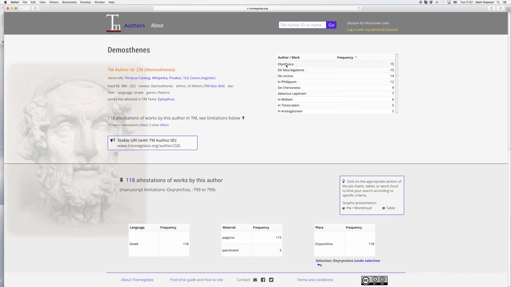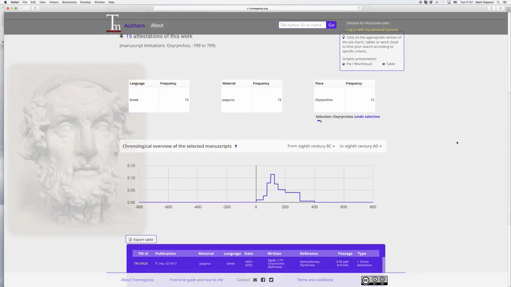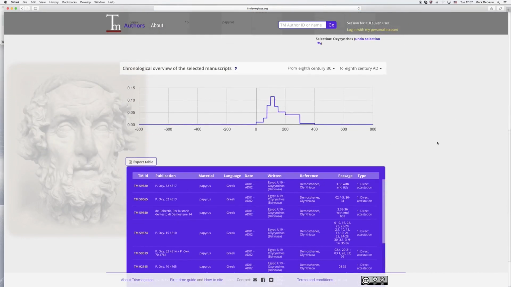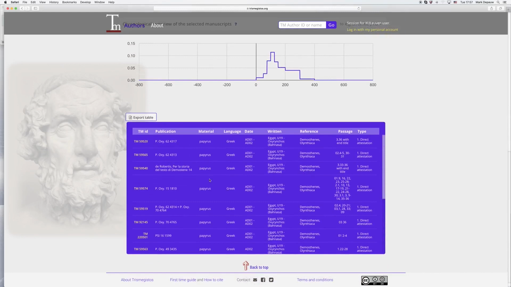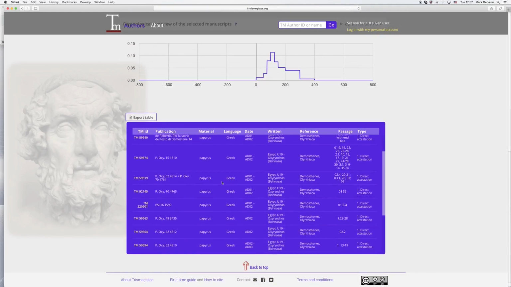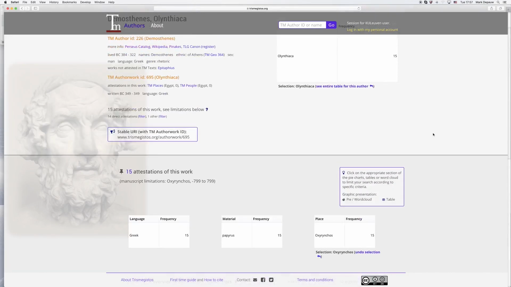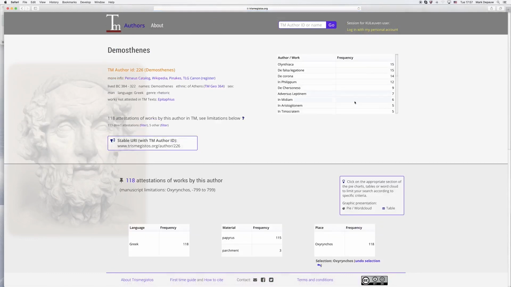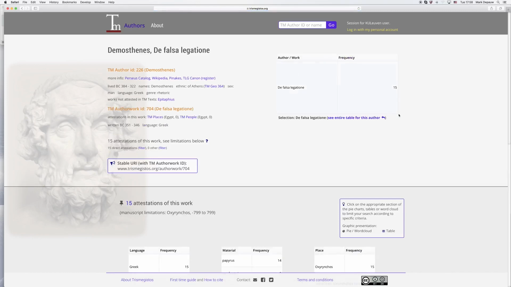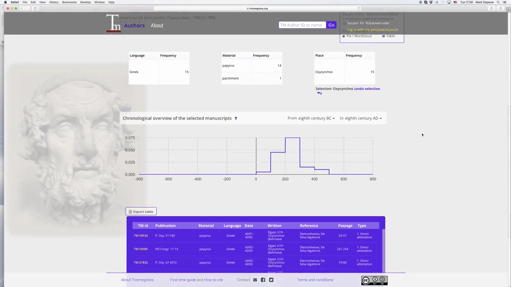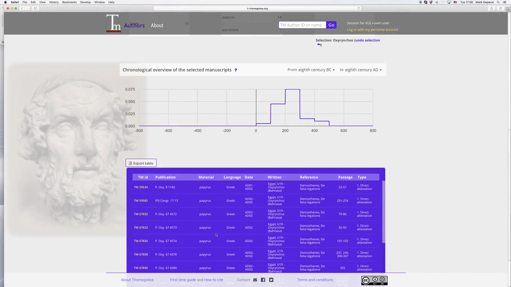So if I want to see only the Olintiaca, then I need to click those. And you see here is a survey of the papyri of Olintiaca and a list here below. So these are the papyri from Oxyrhynchus attesting the most popular work of Demosthenes. But of course, not only the Olintiaca, I need to see the entire table again, but also De Falsa Legatione. So I click that, and then here I see the list of attestations of De Falsa Legatione, which I can again export.